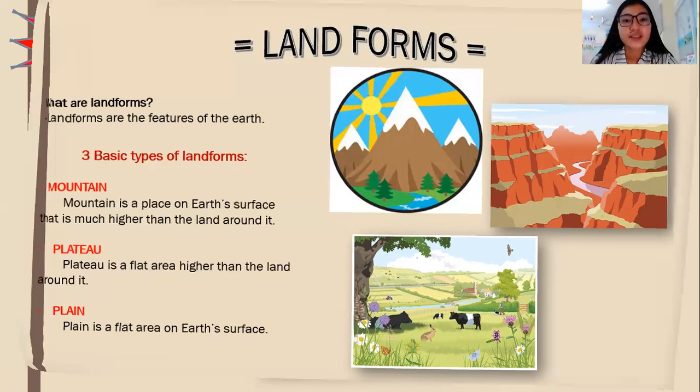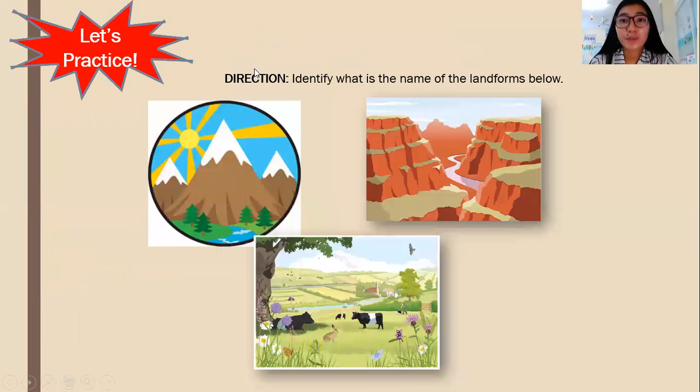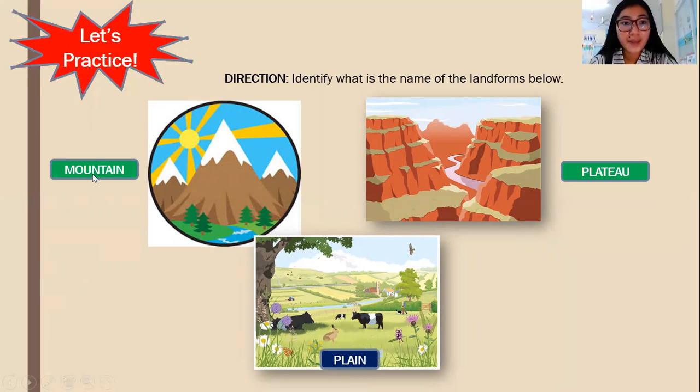Okay, next. Let's see if you still remember what the landforms are. Direction: identify the name of the landforms below. The first one, what do you call this, kids? This is a mountain. The second landform is called plateau. The third, where we live, is called plain. So again, the three basic landforms of the Earth are mountain, plateau, and plain.